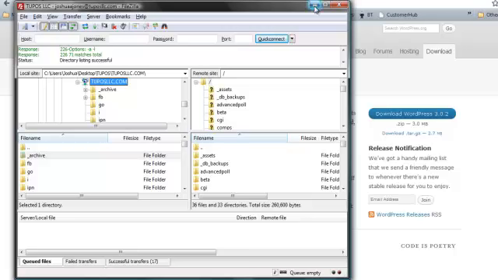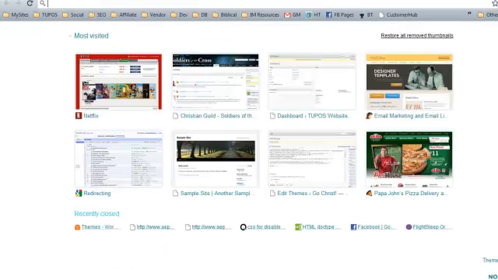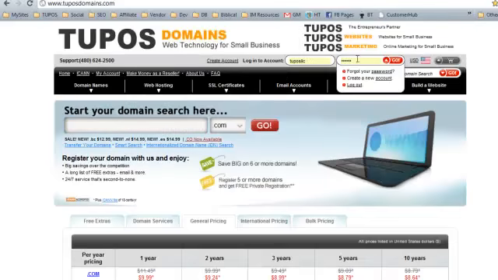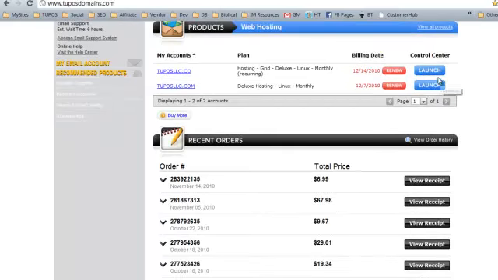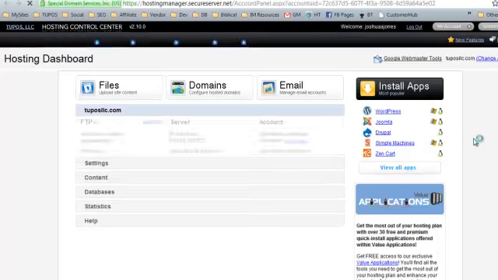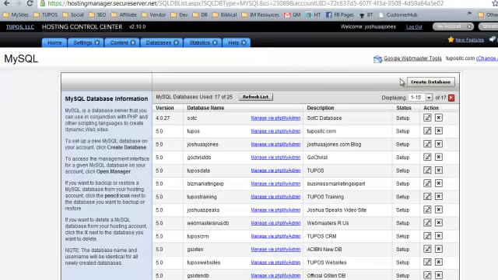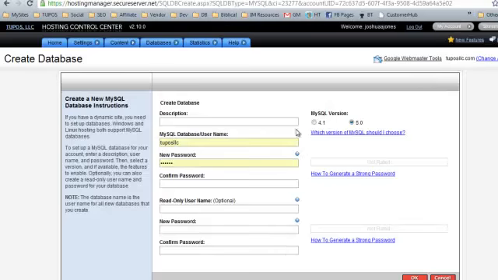Okay, now there is one more step. You will need a database, and that's going to depend really on your web host. Let me show you 2Post domains real quick and how you would go about setting up a database through this interface. All right, once we've logged in, we just click on hosting. It takes us to our hosting. We launch our panel. And once we're in our panel, we simply go up to Databases and MySQL. From there, we're going to go to the top right and create a database.